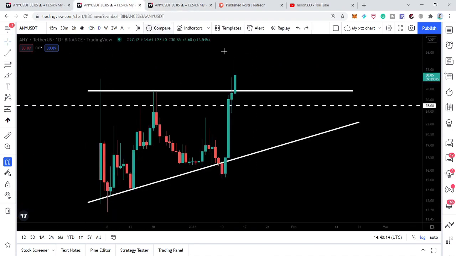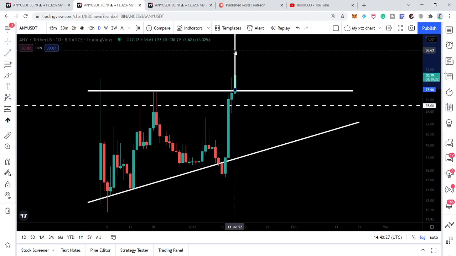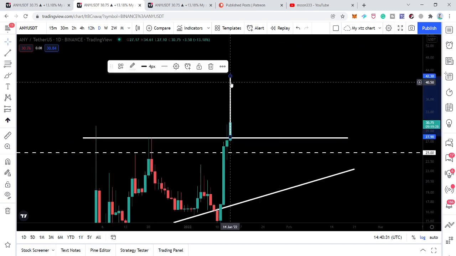Now let's move back to this chart. And here, if we look at the targets for this triangle, then if I place this trend line from this resistance up to this support and place this trend line here at the breakout point, then our next expected target can be approximately here at $42. So this was the update so far.